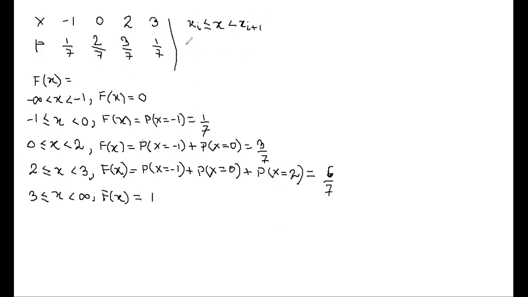While obtaining F(x), we always need to start counting the probability from x equals x0, the initial value of the random variable, and go up to the value wherever it is included, that is xi. So F(x) = probability X ≤ xi.